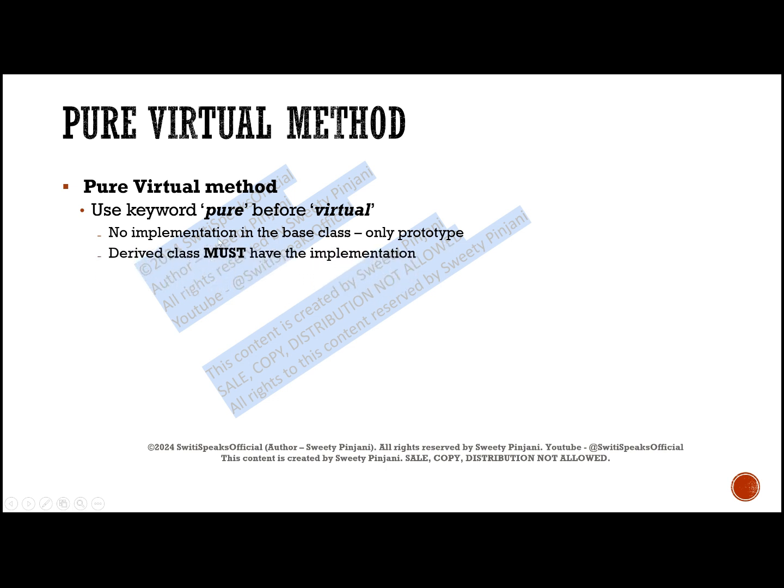Derived class must have the implementation. Since the base class doesn't have any implementation, it is mandatory that in your derived class you should have implementation of the pure virtual method. Whatever method was pure virtual in your base class will have implementation in your child class.